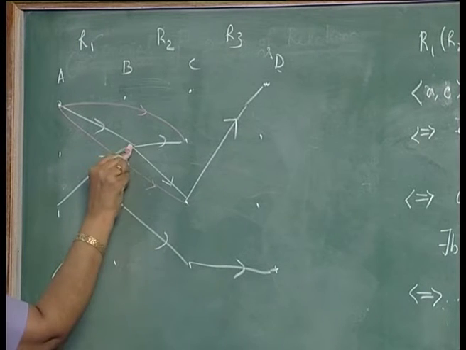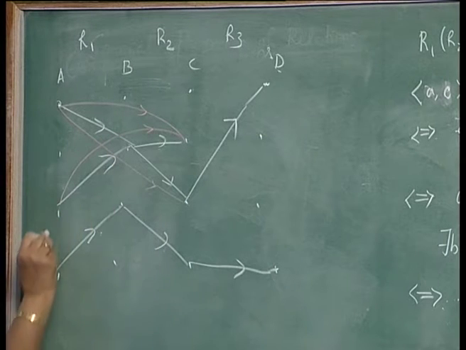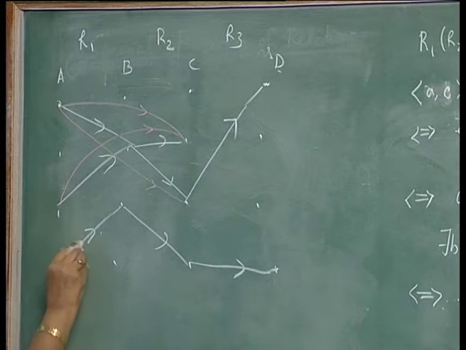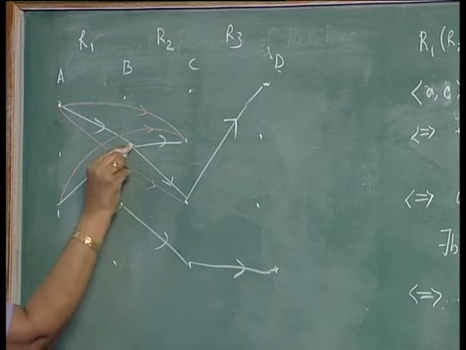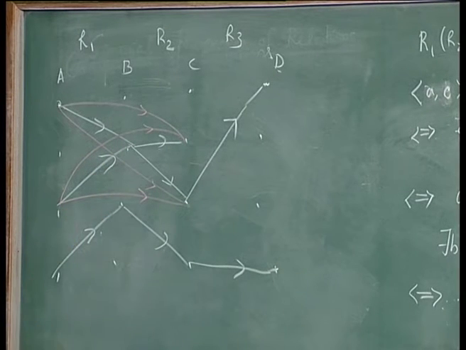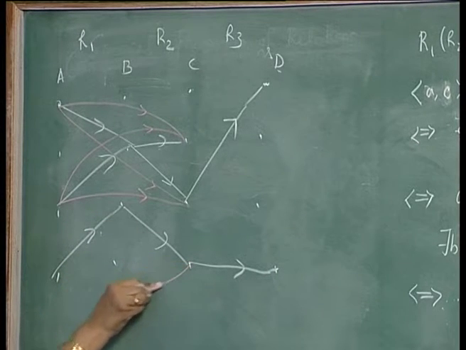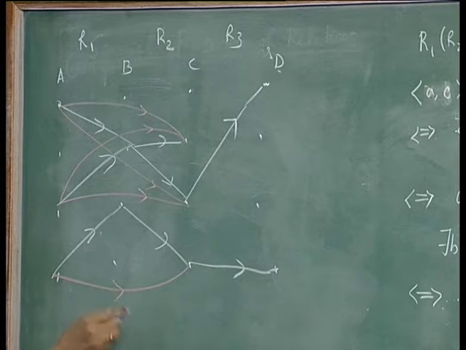From here to here and here to here you have. So, R1 R2 will have something like this, and this is in R1, this is in R2. So, R1 R2 will have an arc like this.